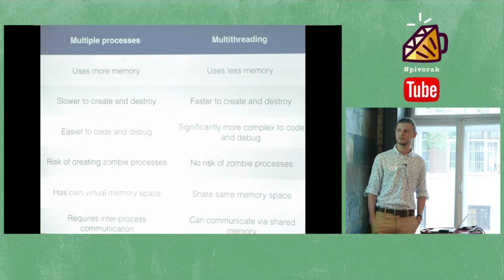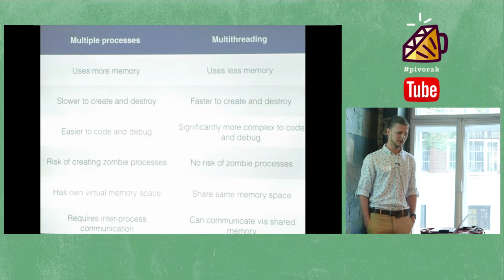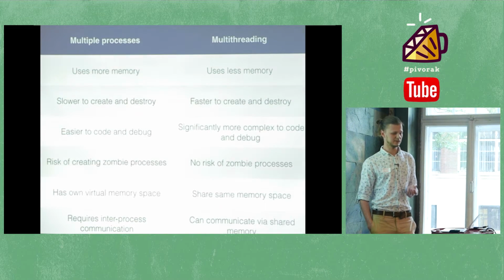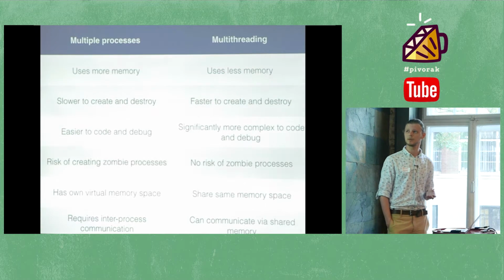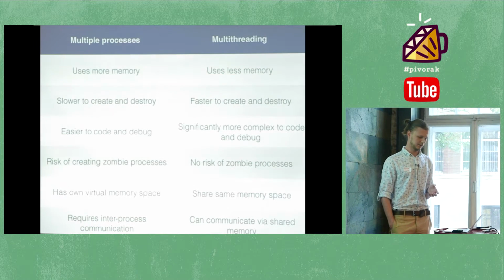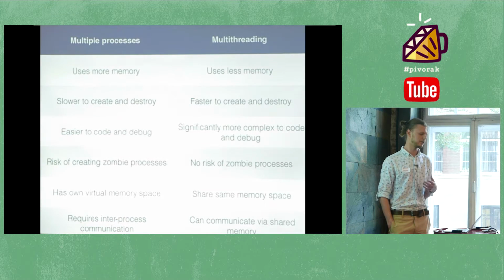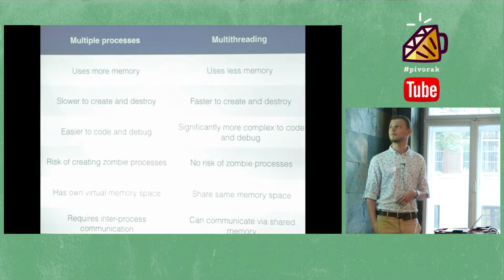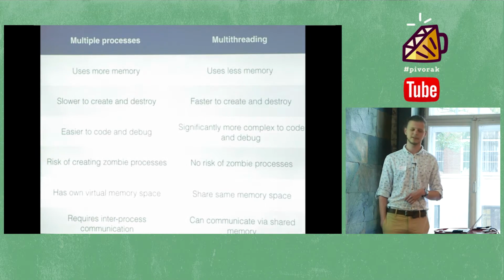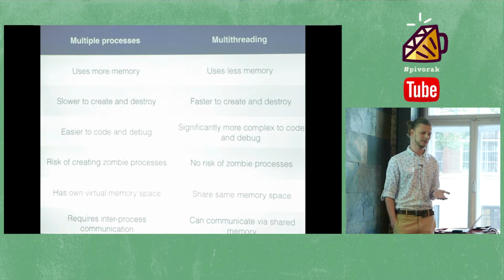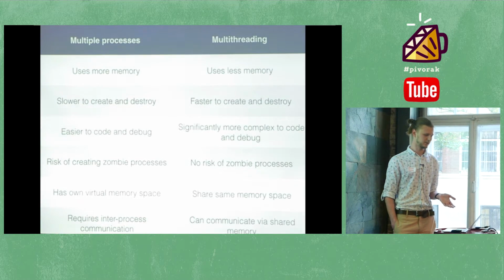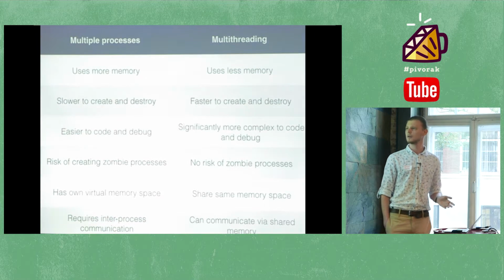The second is that multiple processes are much slower to create and destroy. Of course, it's not a noticeable delay, but whenever you try to fork a process, it takes some time. And if you write an application that dynamically spawns new processes, it might be really slow. There are obviously no such problems with threads because in most implementations they're fast. And we don't usually create threads in the middle of execution when it comes to JRuby. We usually create them at the beginning with a thread pool, so it's even faster.